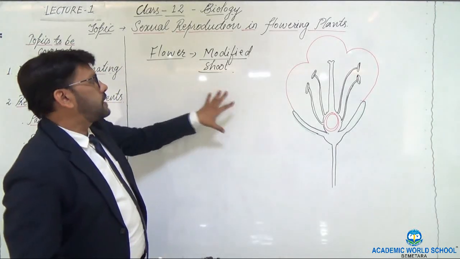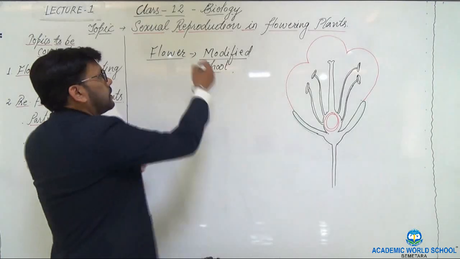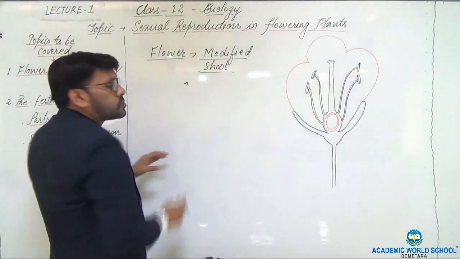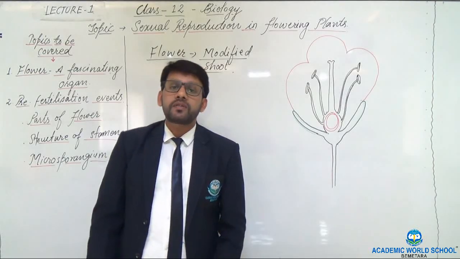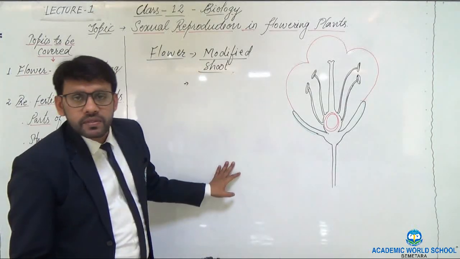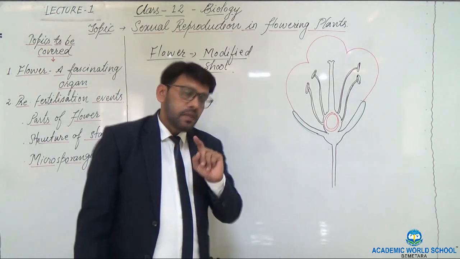So these flowers, I told you, are modified shoots. The flower is also one of the major or important organs of the plants, and what type of plants? The flowering plants.